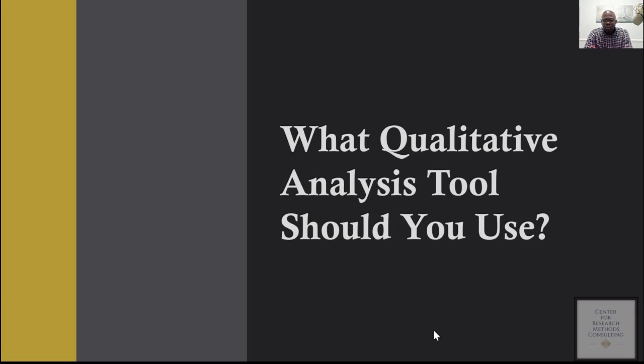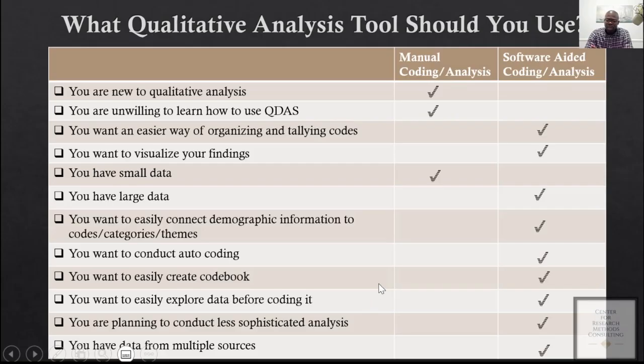So you may ask, what qualitative analysis tool should I use? Should I use manual coding tools, or should I use software-aided coding tools? It all depends. If you are new to qualitative analysis and you want to learn more about or practice the qualitative analysis process or gain skills, I think starting with manual coding will be the best, right?